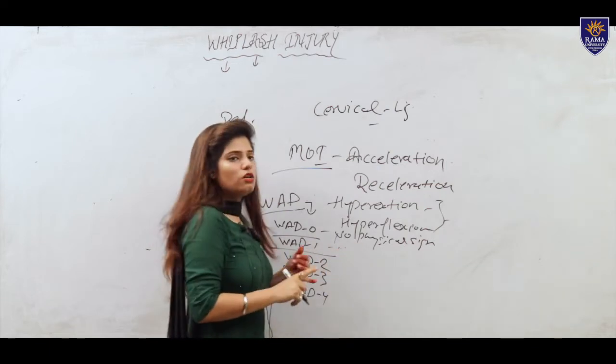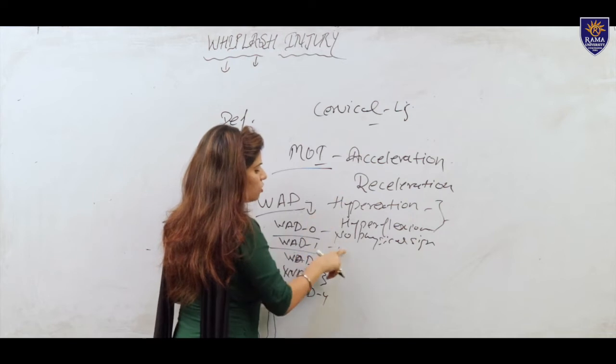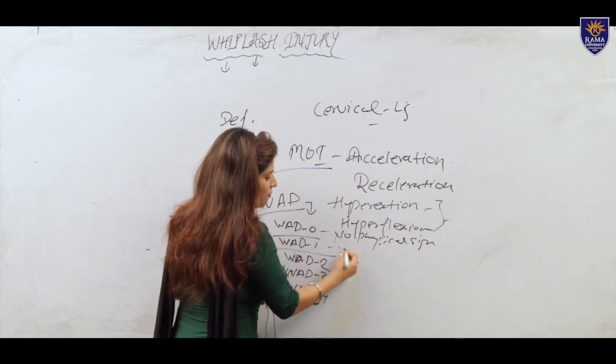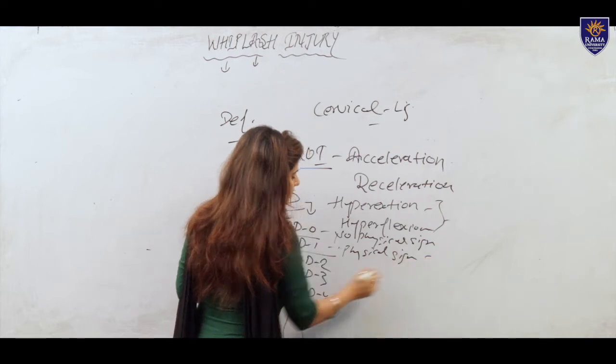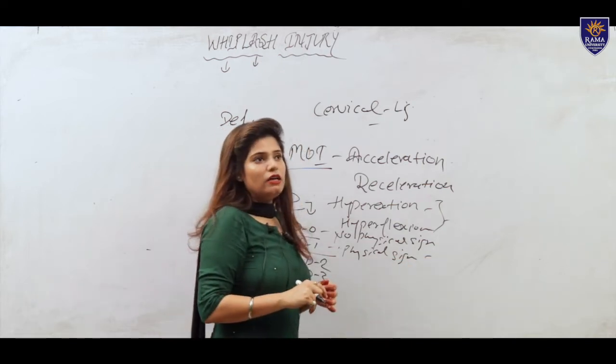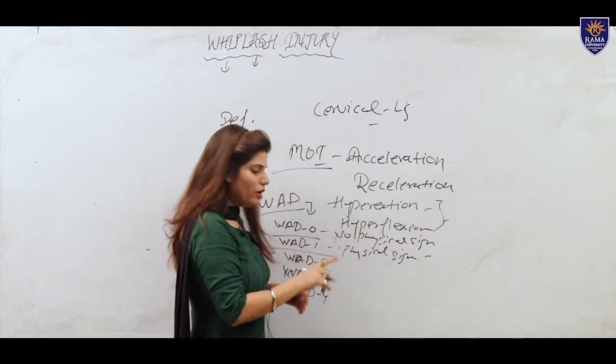In whiplash associated disorder 1, physical signs appear at the time of injury, and the patient's symptoms are less comparatively.